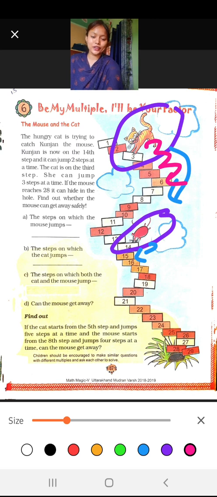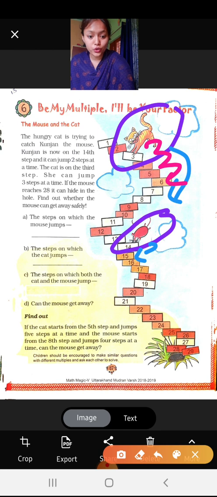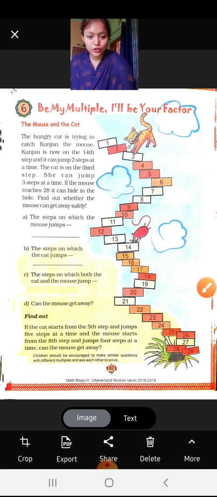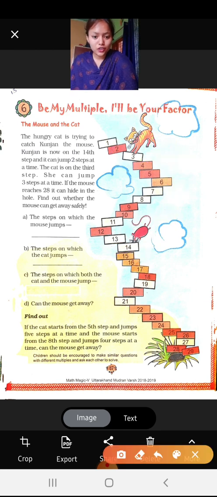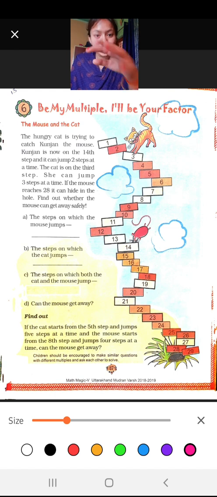We will see. Okay, all of you pause your videos and try to do this. No cheating. You will mark the steps taken by the cat. You will write C on those steps. As I'm doing for you, you also do on your own. Now the cat is on the 3rd step. She will take 3 steps. Where will she reach? She will reach the 6th step. So I'll write C here.